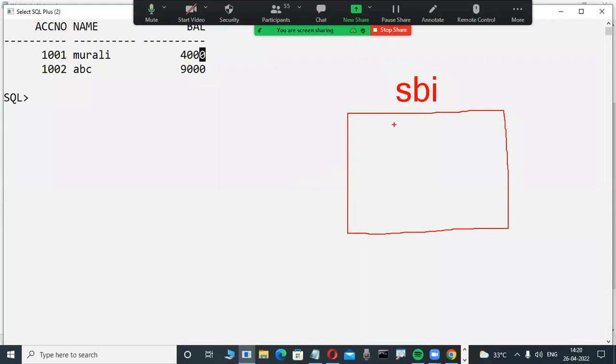Now, if this ATM machine is there, for example, slowly observe here. Today, I had decided to withdraw money from that ATM machine. For example, I have only one ATM card, an SBI ATM card. My balance is how much? 4,000 rupees are there. Slowly observe here. My balance in my bank is only 4,000 rupees.